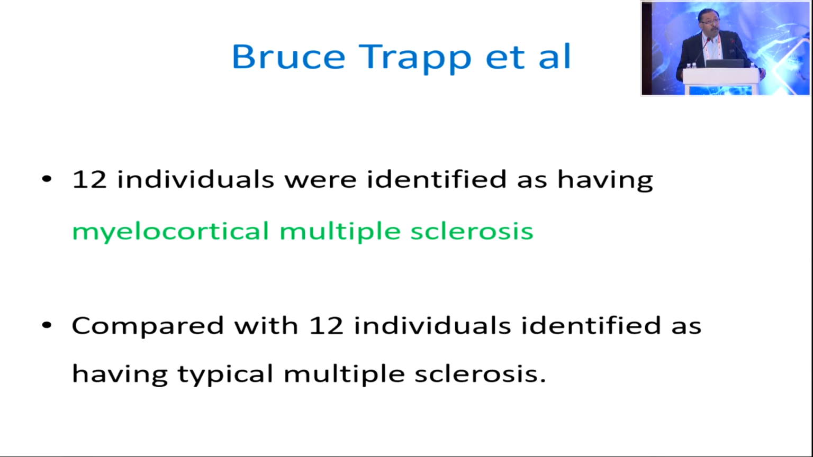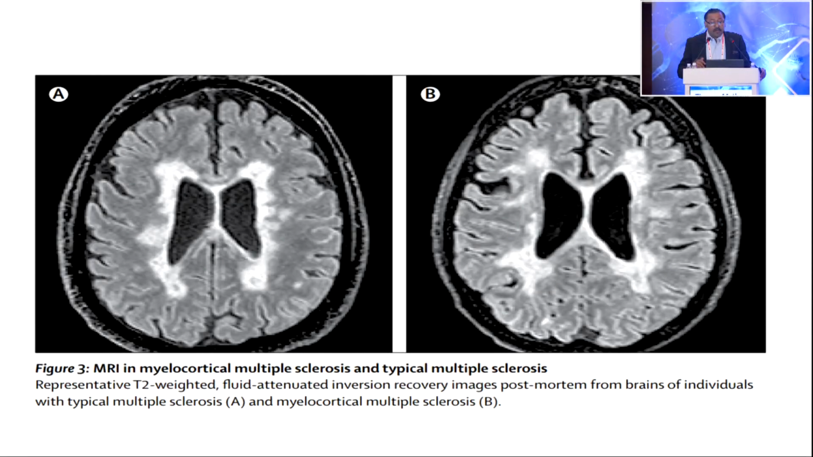And they proposed a term called myelocortical multiple sclerosis based on findings in 12 individuals, and they compared them with 12 other individuals identified as having typical multiple sclerosis. If you see the scans of these patients, clinically and radiologically you cannot differentiate. Picture A is typical multiple sclerosis, and picture B is myelocortical multiple sclerosis. So what is the difference?